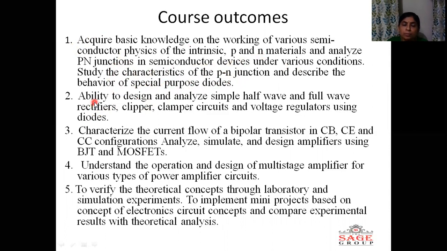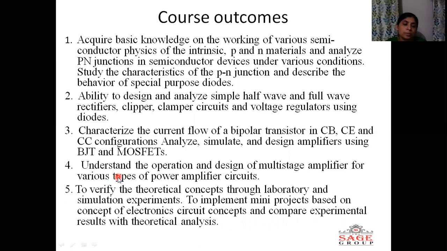Second course outcome is the student should be able to design and analyze the half-wave and full-wave rectifiers, clipper circuits, clamper circuit, voltage regulator circuit using diodes. Third course outcome is students should characterize the current flow of bipolar junction transistor configurations, common base, common emitter, and common collector, analyze this configuration, then simulate it, design amplifiers using BJT as well as MOSFETs.